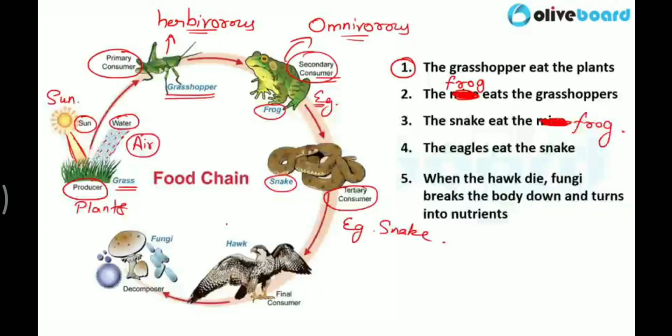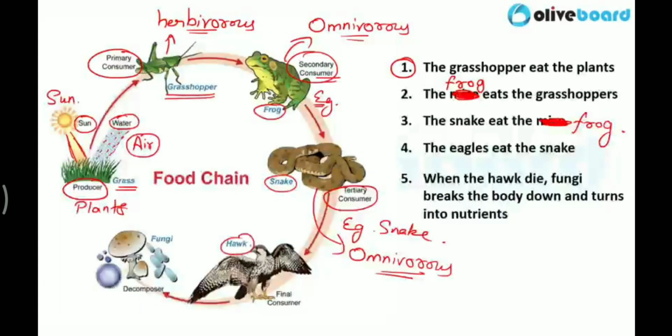Clear? And snakes, the tertiary consumers, also can be omnivorous. So these are tertiary consumers. The snake eats the frog.